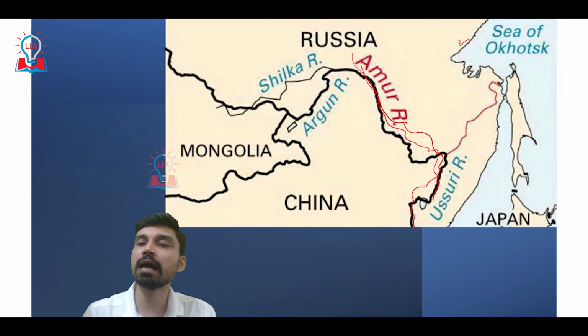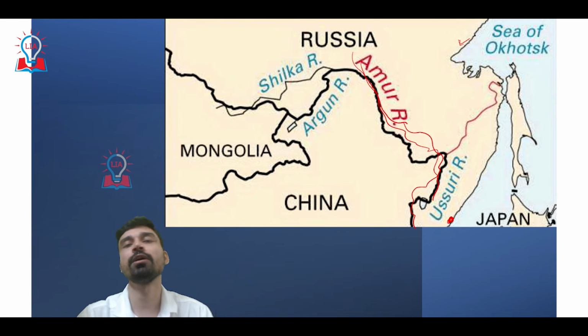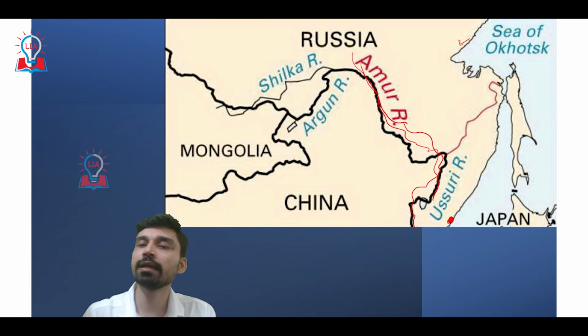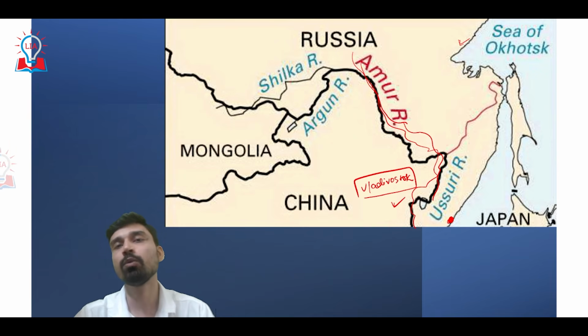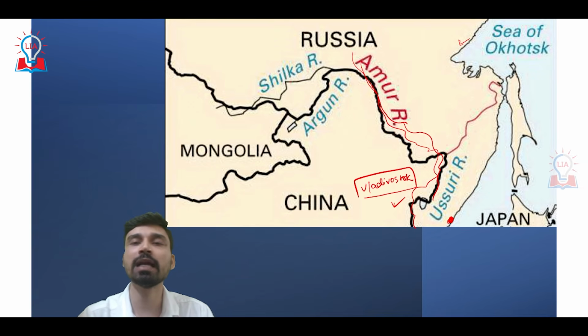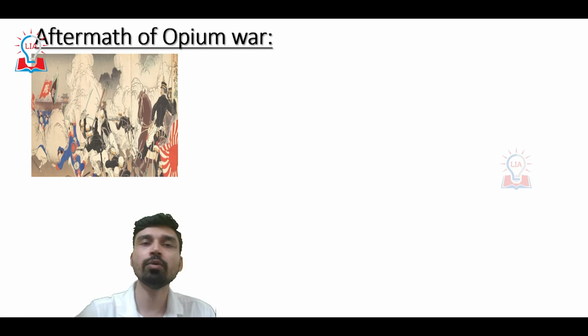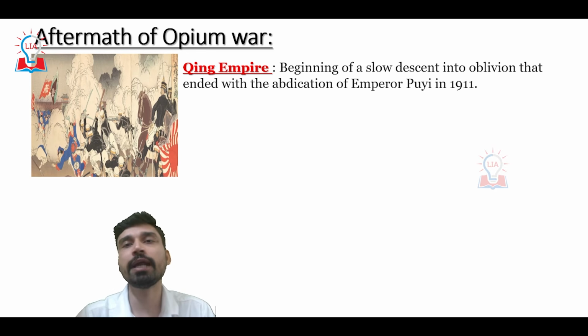And coincidentally, after a few years, Russia built its first eastern port in this region, which is today well known as Vladivostok. So Vladivostok today is under Russian control. However, at one point of time, it was a part of China, which was forcefully annexed by taking advantage of the weak Chinese empire.